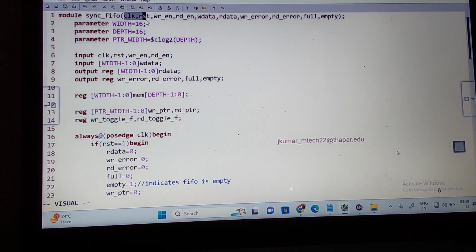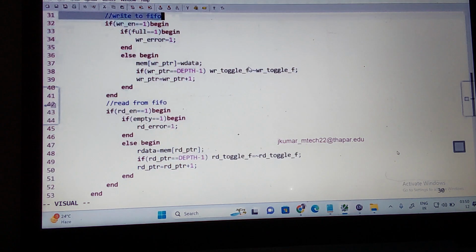Did you understand what ports are there in the FIFO? These ports depend on how you are modeling the FIFO. This is what we did. When full is 1 and when empty is 1, we take two output signals. Then we take errors, to print when an error occurs, so two more output signals: write error and read error. Here you should understand what the input ports for the FIFO are, what the range type is, and what parameters we are using for the FIFO.